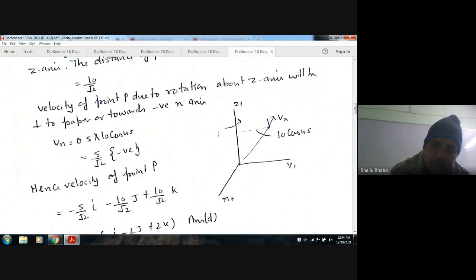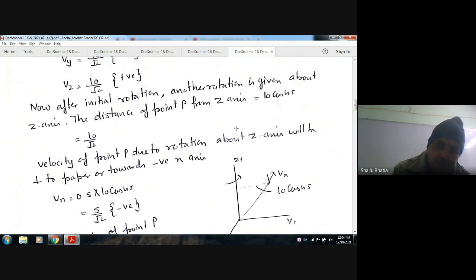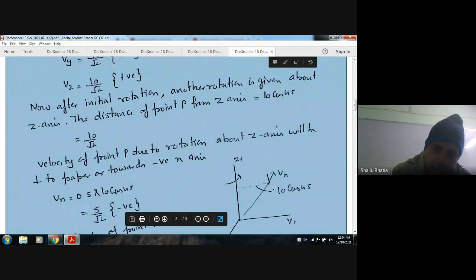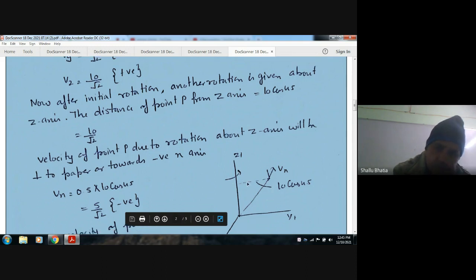Okay, now when the rotation is given about the z-axis, this point will remain here at this distance, but it will rotate like this. So only the y component will remain the same, and its distance from the z-axis will remain the same. So the relation is 10.